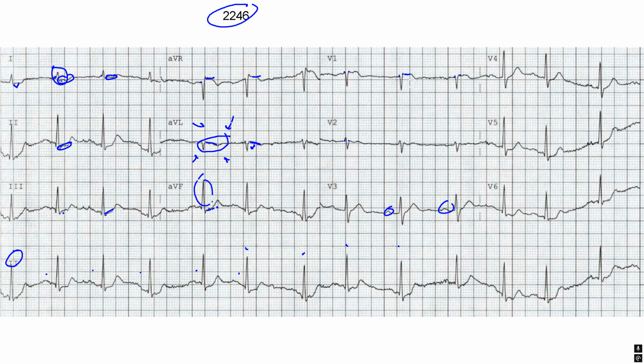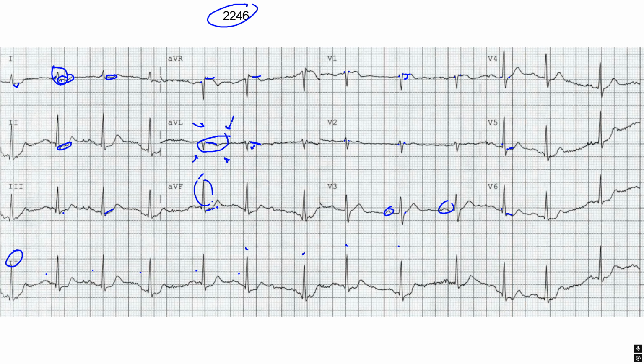Also note the amount of linearity here is concerning because it's greater than 1/4 of the amplitude of the QRS. Then down in V2 and V3, I don't really see much J-point deviation. Over here in V4, 5, and 6, I do see some J-point deviation of about 1 millimeter, and I see some linearity of these ST segments.